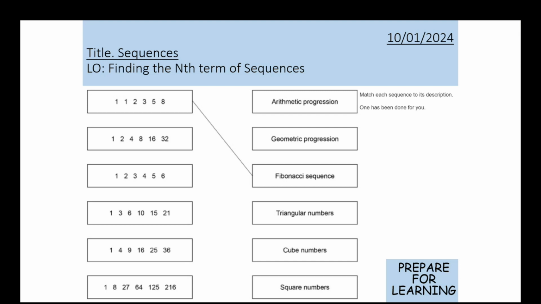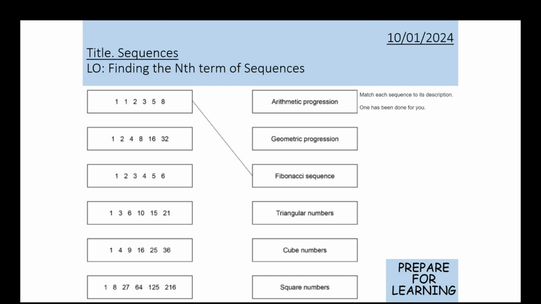It gives us one for us, so it tells us that 1, 1, 2, 3, 5, 8 is a Fibonacci sequence. We are expected to know that the Fibonacci sequence is 1, 1, 2, 3, 5, 8, and to find the next term, you add the previous 2 together. So 1 add 1 is 2, 1 add 2 is 3, 2 add 3 is 5, and 3 add 5 is 8, etc. You might get given a Fibonacci style sequence, which would follow the same pattern, but would start with different numbers. But that one there is our Fibonacci sequence.